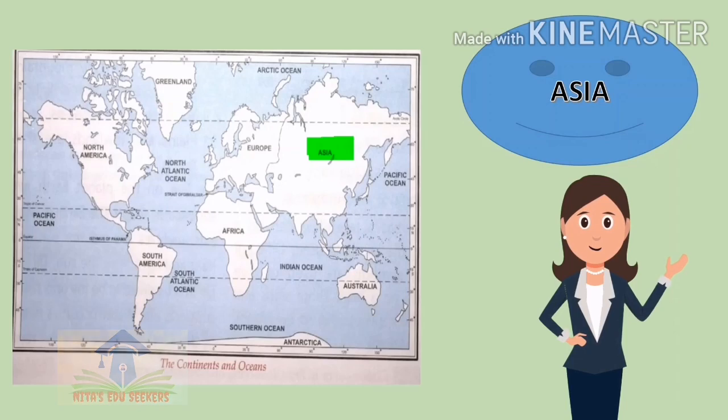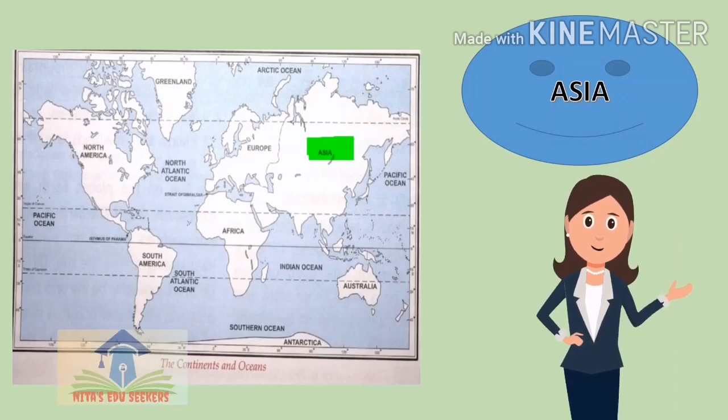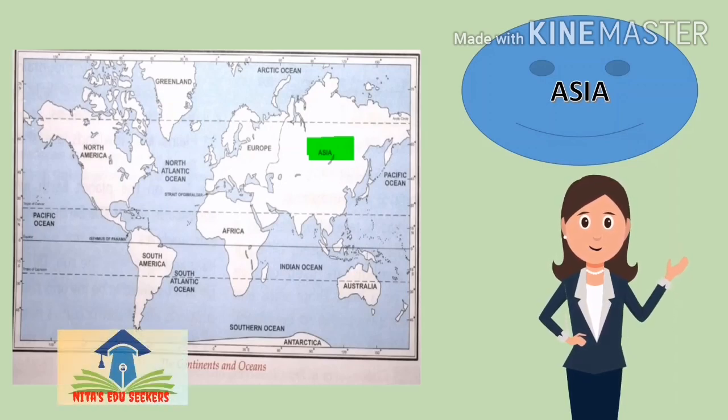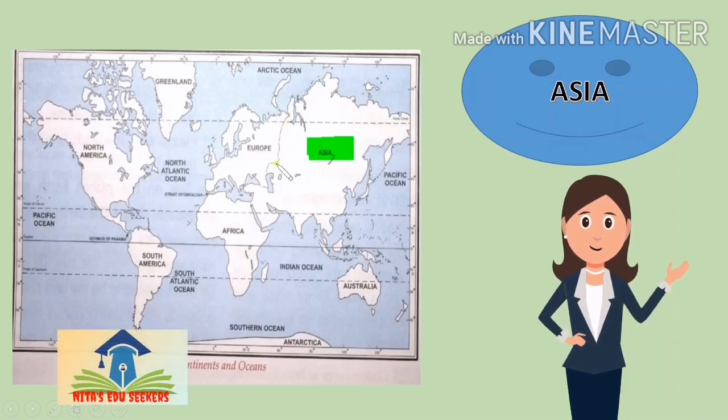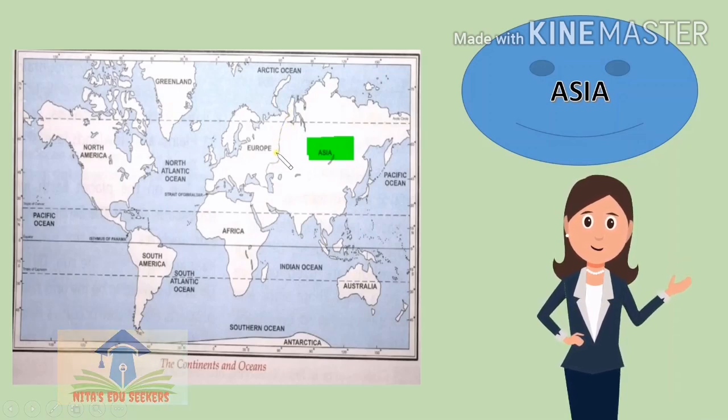First of all, we will discuss the biggest or largest continent, that is Asia. Actually continents are big landmasses, and there are 7 continents in the world. First of all, Asia is the biggest one, the largest one. See here, this is the Asia continent. Here is the Ural mountain range.